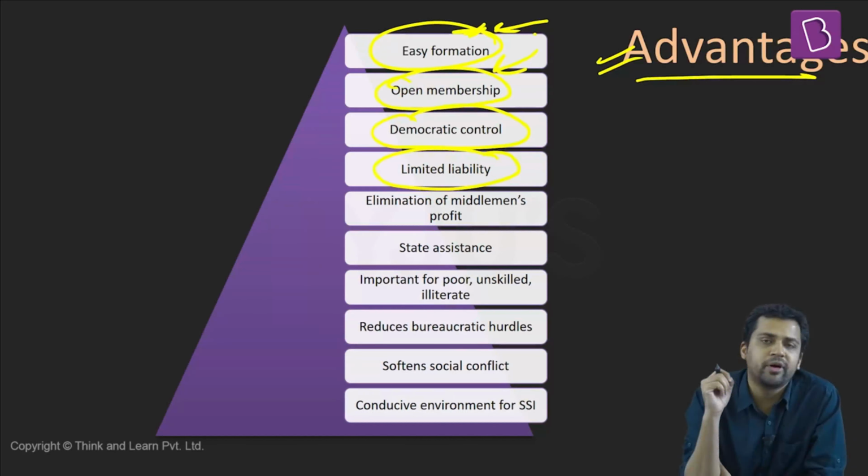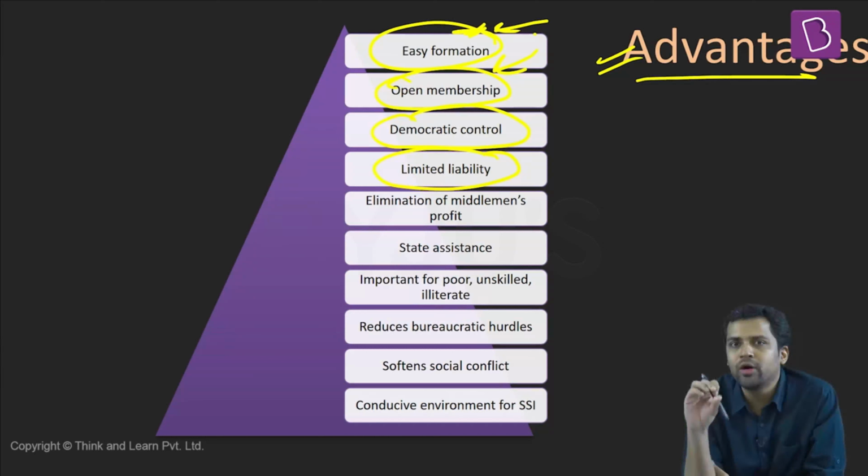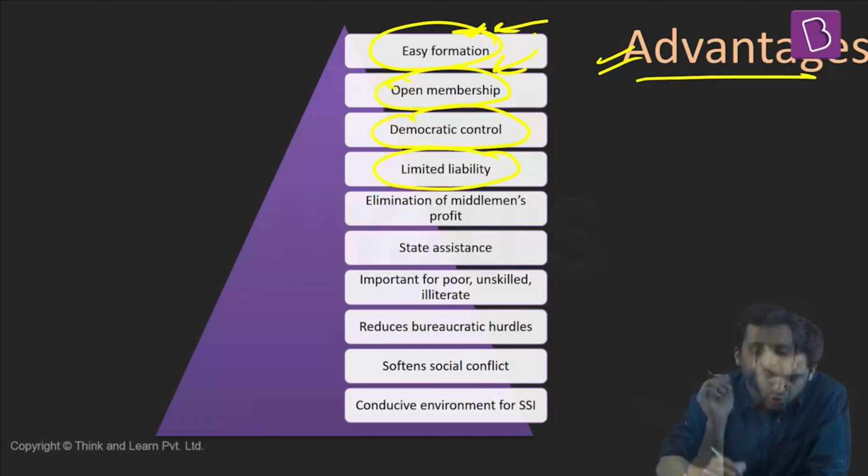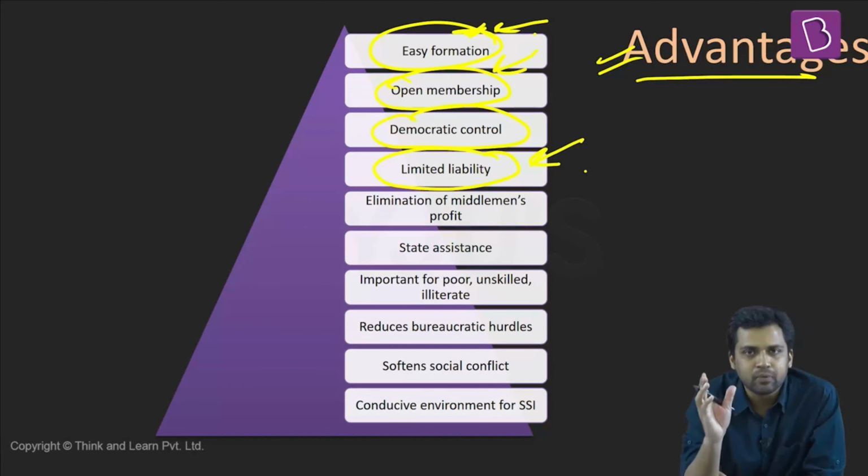Now, what is the meaning of limited liability? Let's say you are starting an organization. If that organization fails, then it is your liability. You are losing everything. But in a cooperative, different members have contributed some part. If that cooperative fails, you are losing only the part that you have contributed. So your liability is restricted. If it is your own organization, it is your entire liability. Because of the cooperative, the liability on you in case it fails gets restricted.